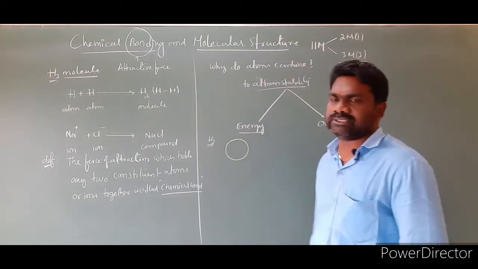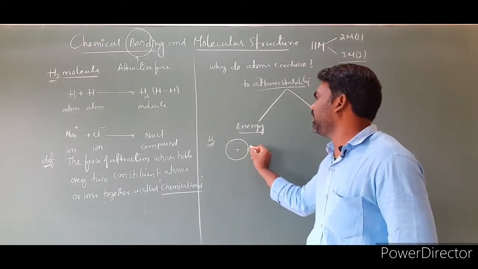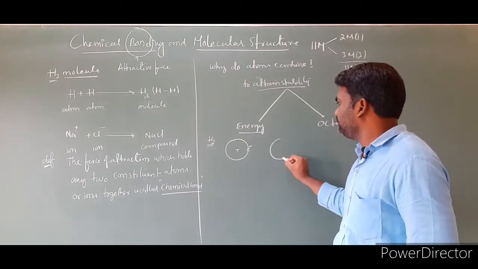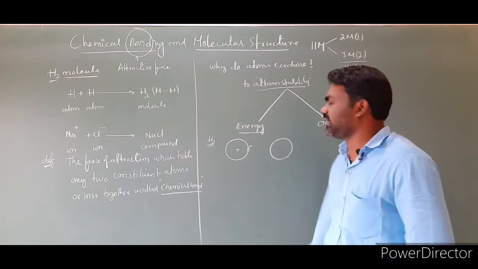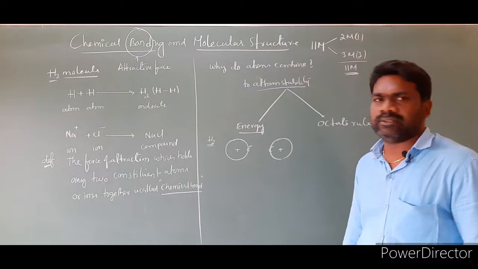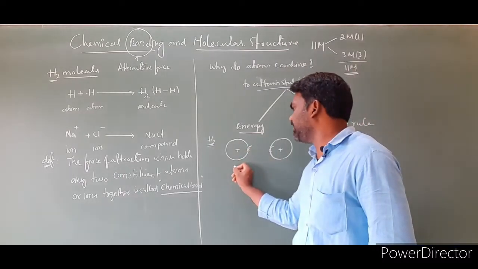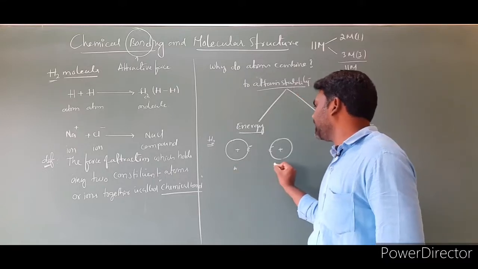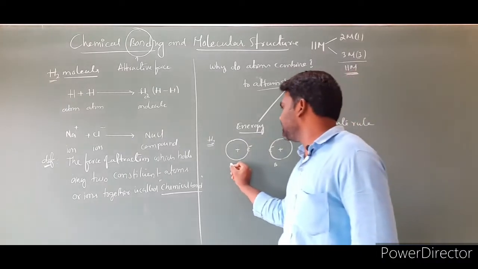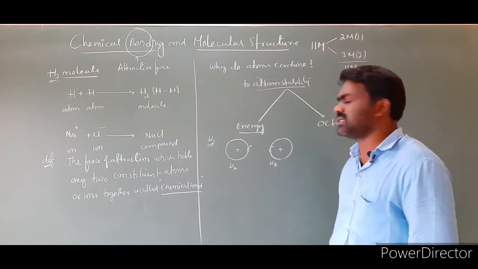I label two hydrogens here. This is one hydrogen atom, its nucleus, and this hydrogen electron. I am taking another hydrogen. This is another hydrogen atom, its nucleus, and its electron. To differentiate these two hydrogen atoms, I am labeling this hydrogen atom as A, and this hydrogen atom as B. The purpose is to differentiate the two hydrogens. So, this I am labeling as hydrogen A, HA, and this as hydrogen B, HB.